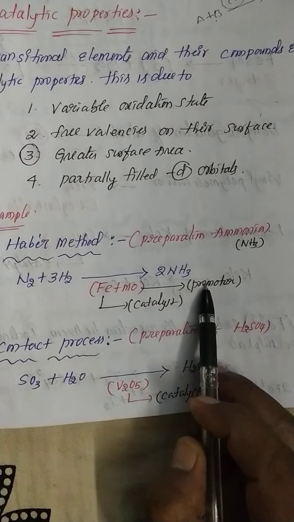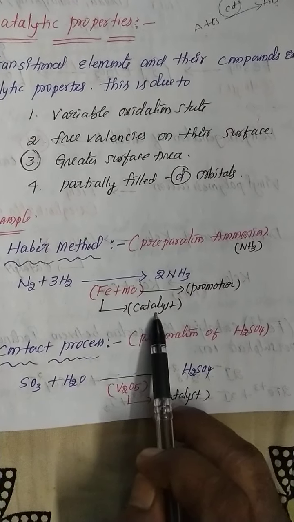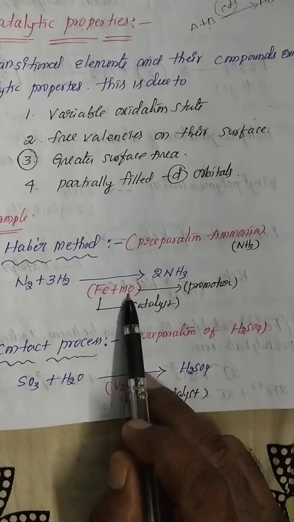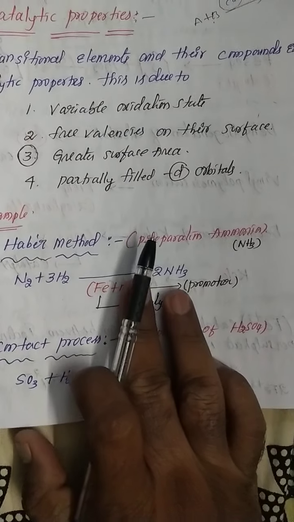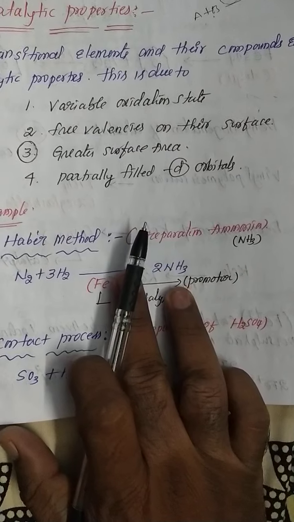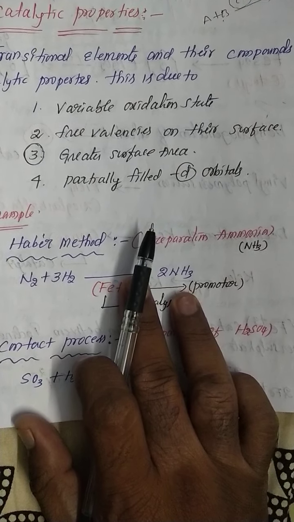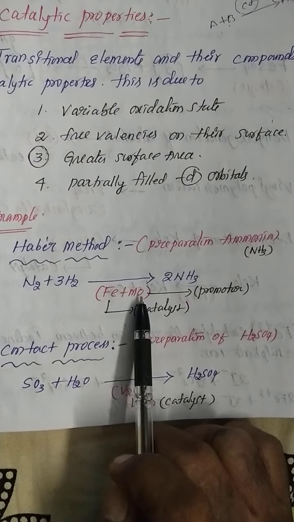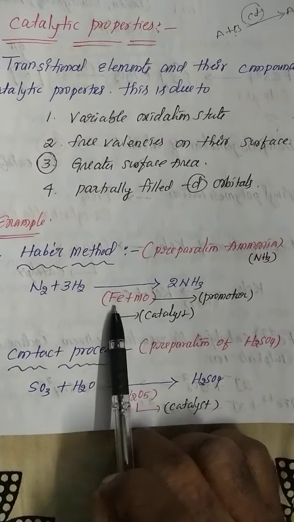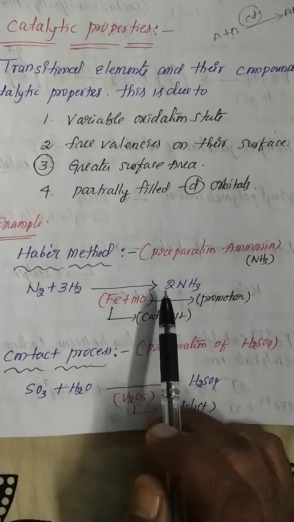What is a promoter used for? If catalysts are not working properly, a promoter gives help to the catalyst. So for example, now in this process if you don't use the molybdenum, this chemical reaction is completed within 20 or 30 minutes. If you add molybdenum, this molybdenum gives help to the iron, its catalyst, and the chemical reaction is completed within 10 minutes.